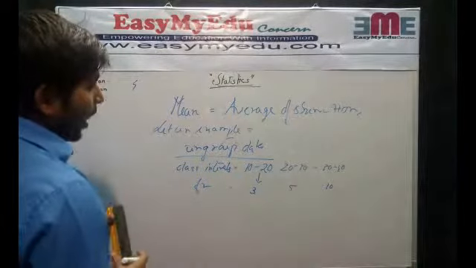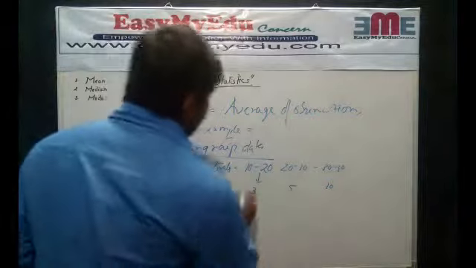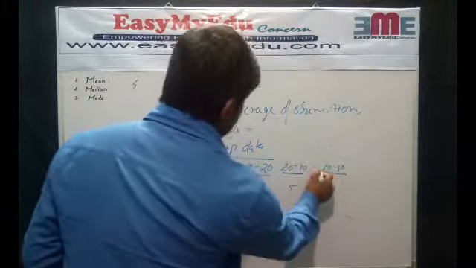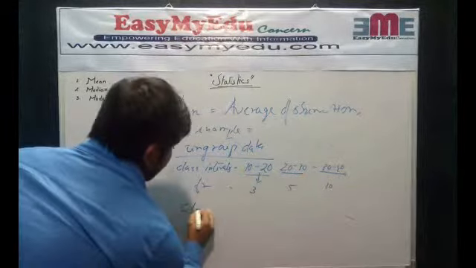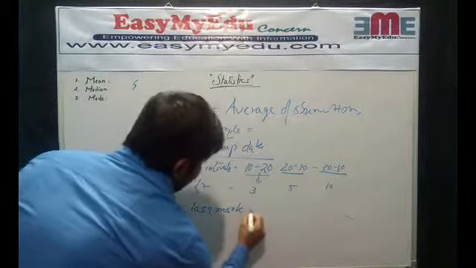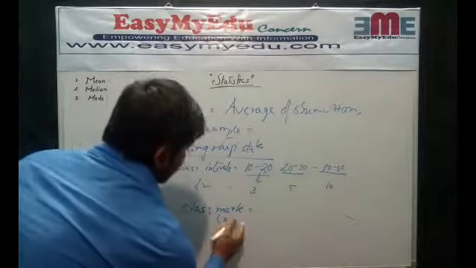How do we find the mean here? The class intervals are 10 to 20, 20 to 30 and 30 to 40. So here we will find the class marks, which we can call x.